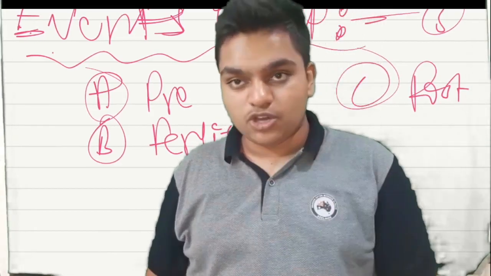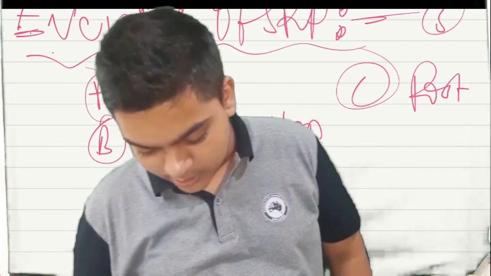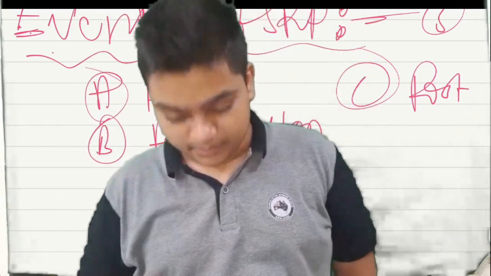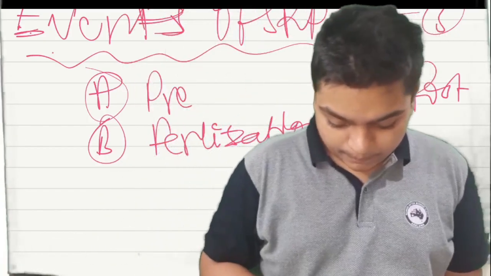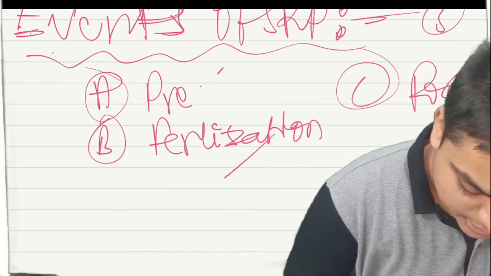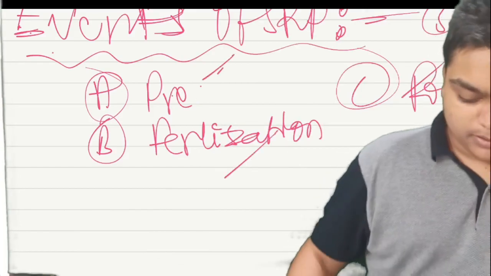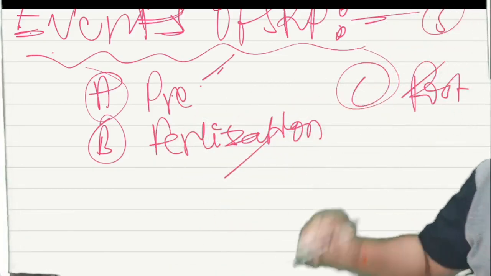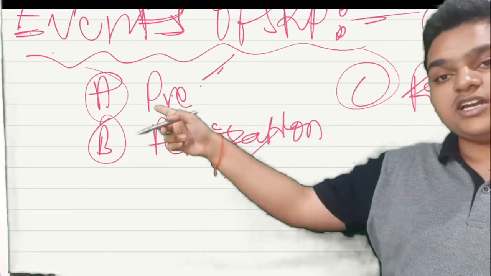Okay, about this meiosis, we'll be talking about it in great detail in the cell division and cell cycle chapter. Now these are the 3 phases during sexual reproduction in plants: pre-fertilization, fertilization, post-fertilization. What happens during the pre-fertilization?